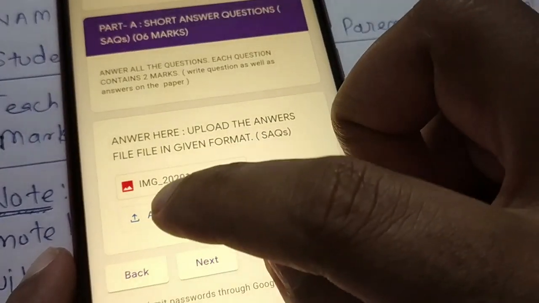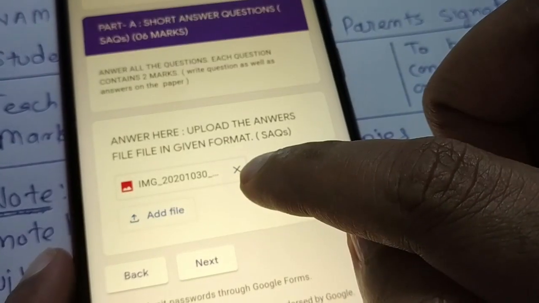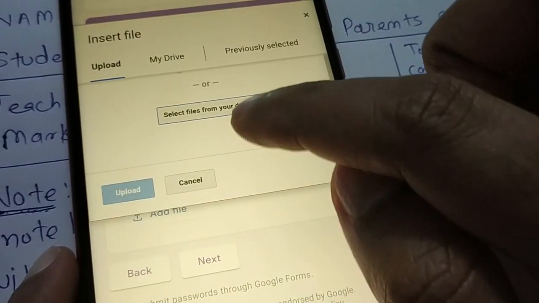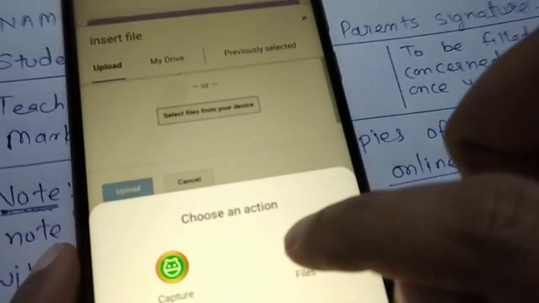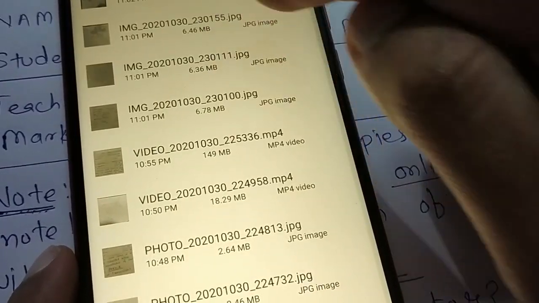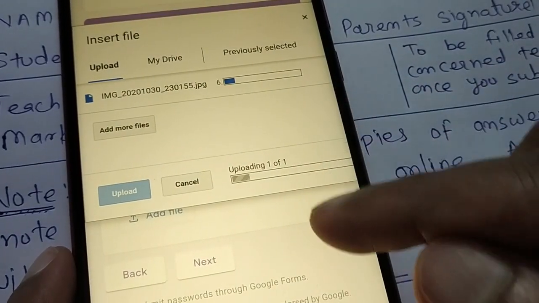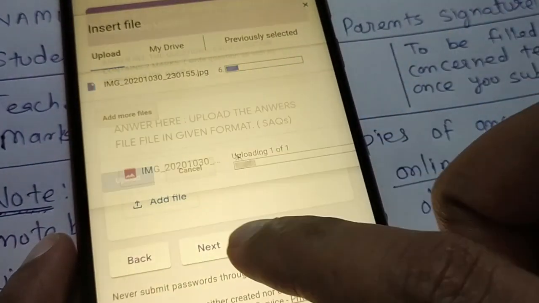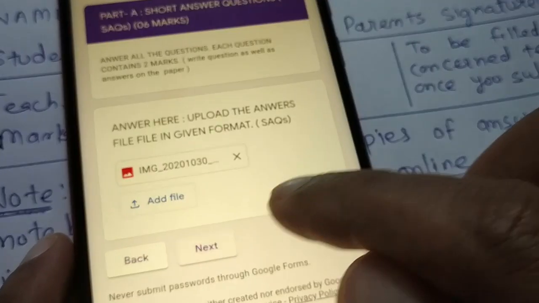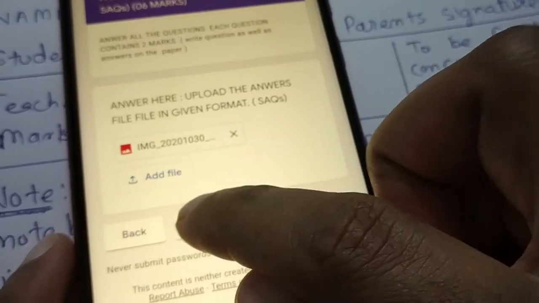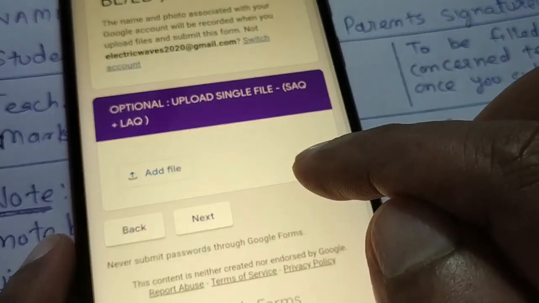Once this file is uploaded, you can add a file in the same. So this is SAQ page 1 you have uploaded, then you can select file and you can upload the second page. Again you can go to the files or your camera and then upload the second file and say upload. So likewise you can upload, and finally once you are done, you will go to the final stage. So we will go to next.